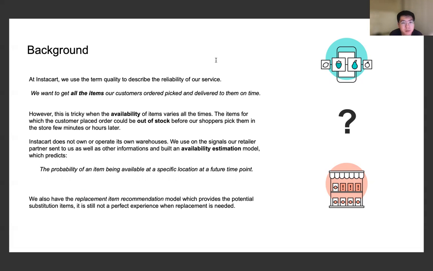We also have replacement item recommendation models as a part of the reliability control. They try to provide potential substitution items. It is a good recommendation model, but it is still not a perfect experience when replacement is needed. We still want the item the customer ordered to have high availability in the beginning, so that we have high reliability.